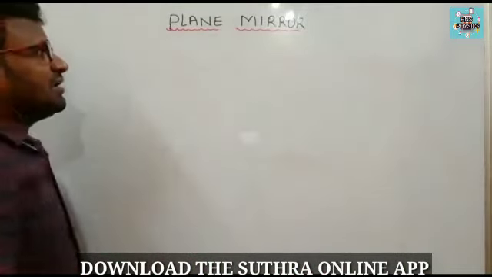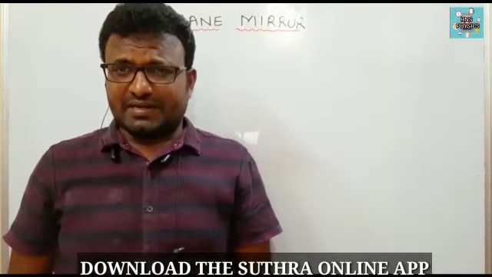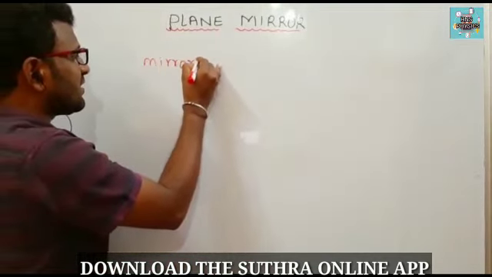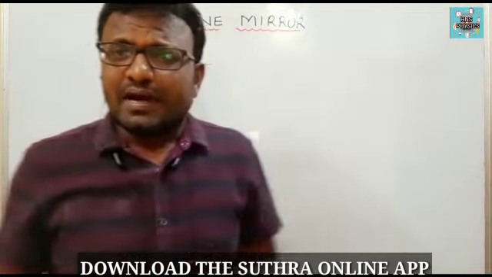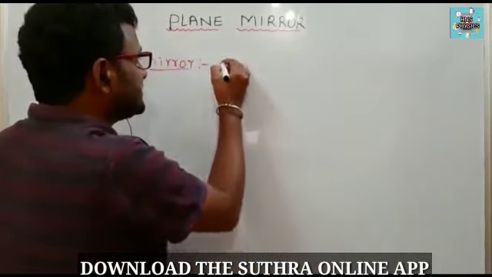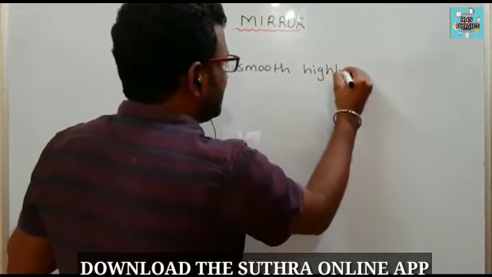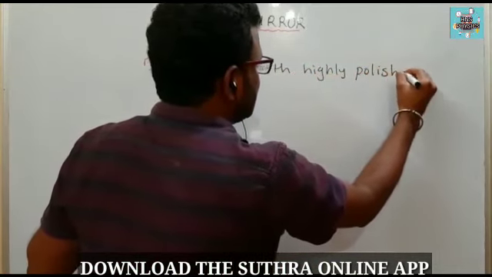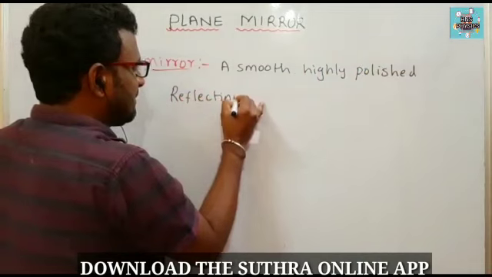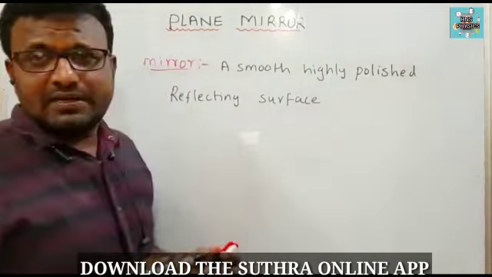In plane mirror, one word is there. What is that? Mirror. So first of all, what is meant by mirror? A smooth, highly polished reflecting surface is called a mirror.